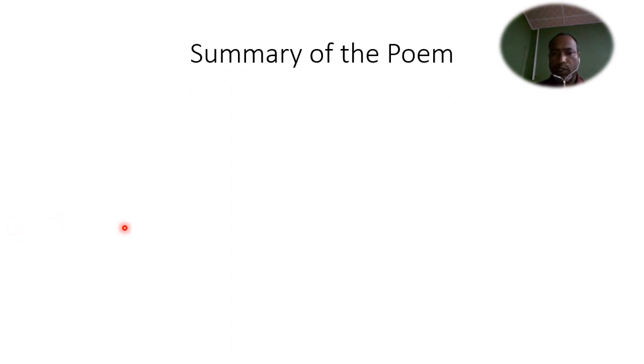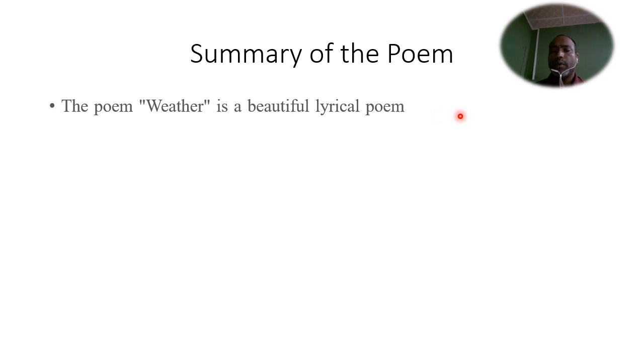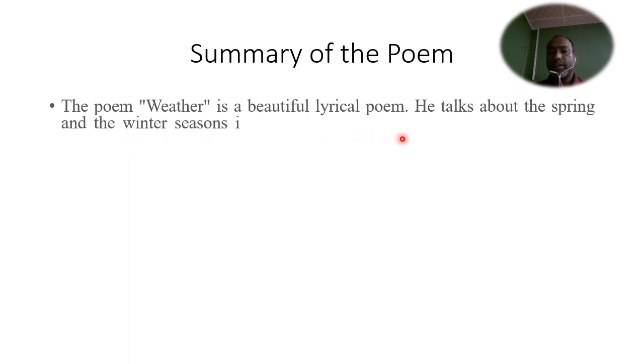Okay, students. Now we talk about the summary of the poem in very short. The poem Weather is a beautiful lyrical poem. He talks, means the writer talks about the spring and the winter season in the UK. In the first stanza, he talks about the beauty and the liveliness of the spring season.